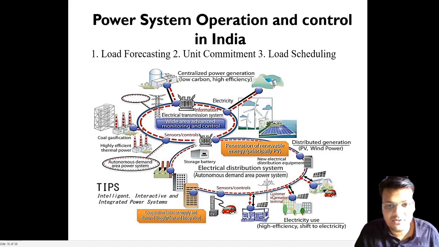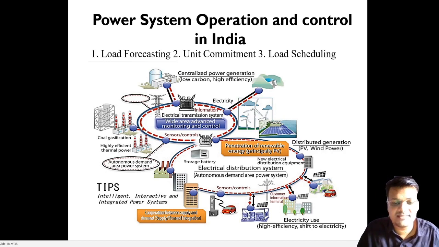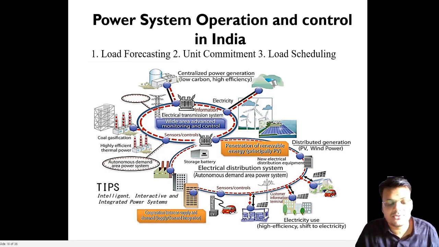And suppose a fault occurs. At that time, how will the SCADA system sense the fault area and how will it react? These are the concerns in that area. But before that, we have to understand what the load is. That is electric vehicles and all the appliances that we use in homes; all of that comes into the load. So what are the loads and how is it forecast?